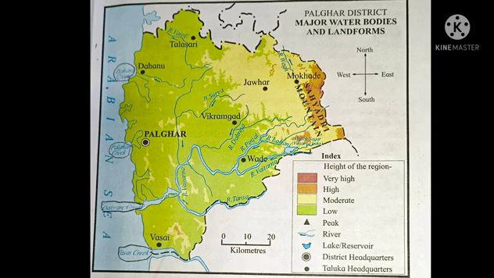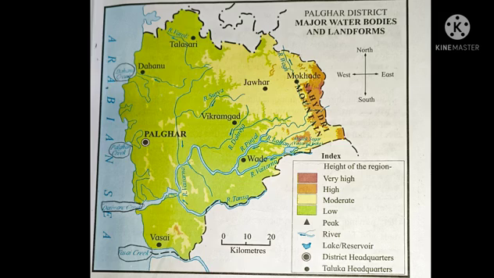Children, this type of map is given in our textbook. This map shows the water bodies and landforms in our district. The water bodies are shown in blue and landforms are shown in different colors. These colors are given according to the height of the region. Children, here they have given us some questions. We need to solve them.